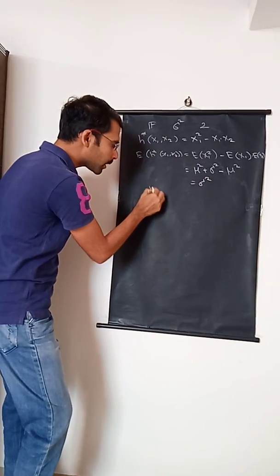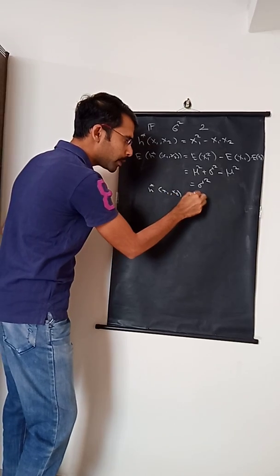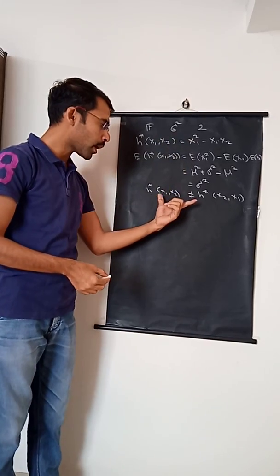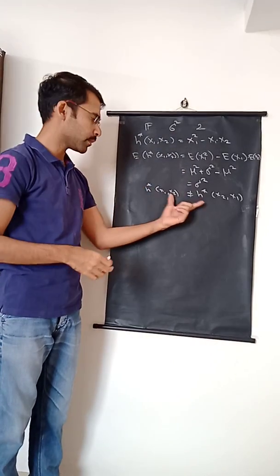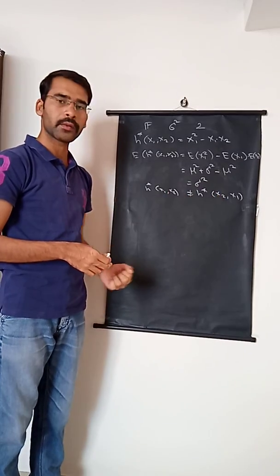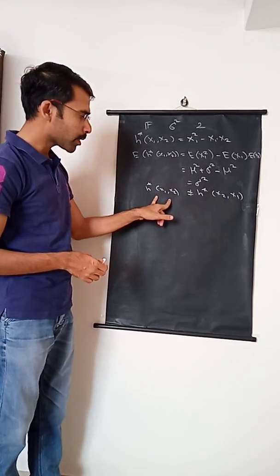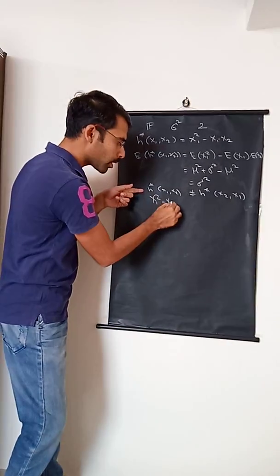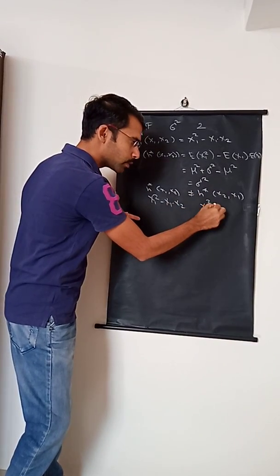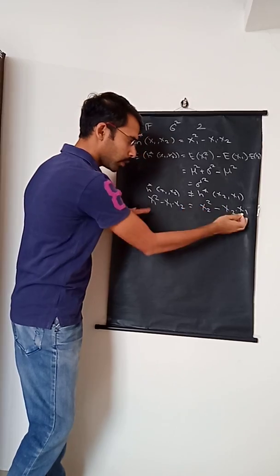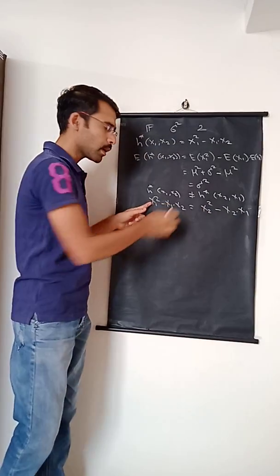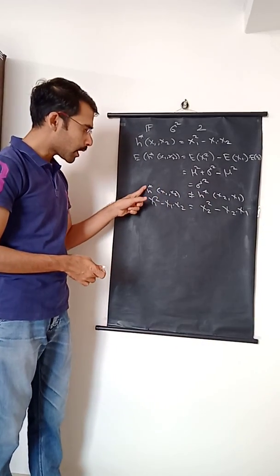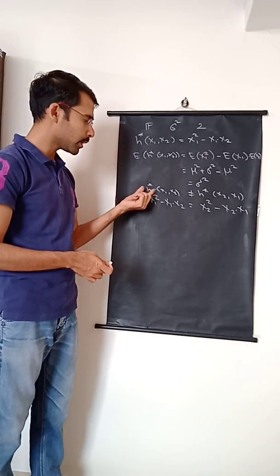But as we can see, a star of x1 x2 will be different from a star of x2 x1. Only in the case when x1 and x2 are the same will these be the same. In general, a star of x1 x2 may be different from a star of x2 x1, because this is nothing but x1 square minus x1 x2, whereas this is nothing but x2 square minus x2 x1. So even if these two cross terms are the same, the other terms are different, and therefore these two function values will be different. So a star is not symmetric in its arguments.